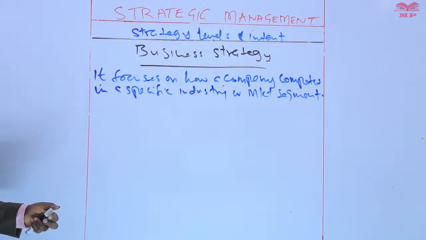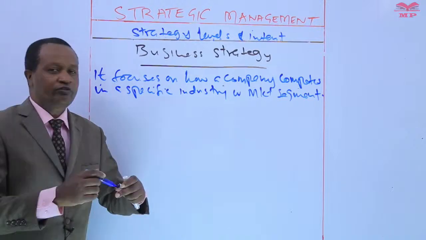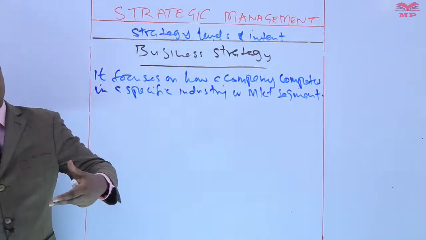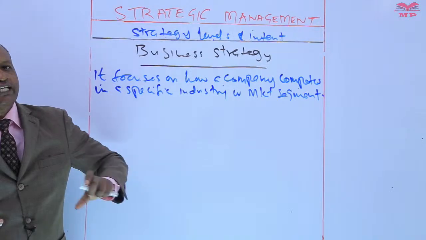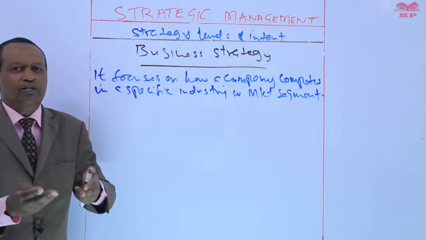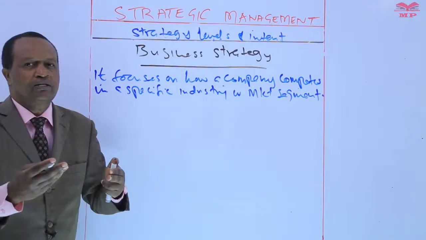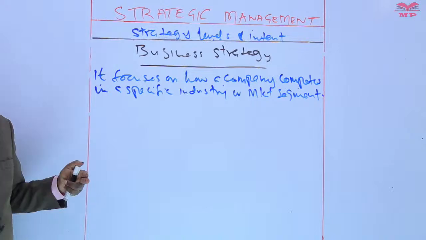Unlike the corporate strategy, which we discussed last time, which deals with the overall direction of the company, a business strategy is concerned with gaining a competitive advantage over rivals within a particular business unit or product line.